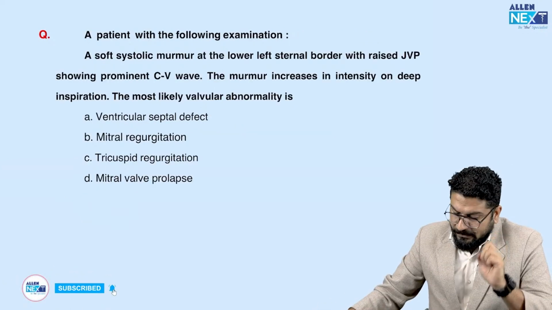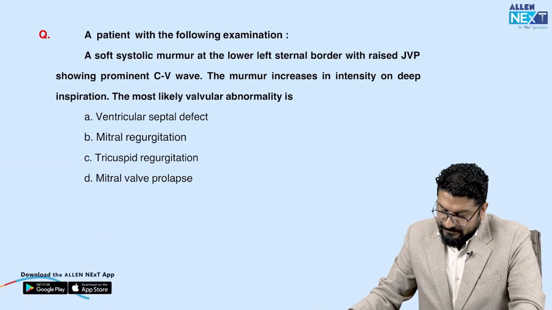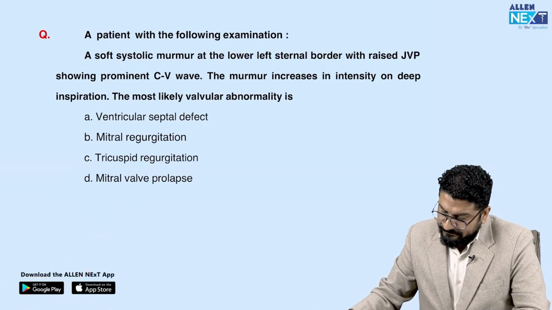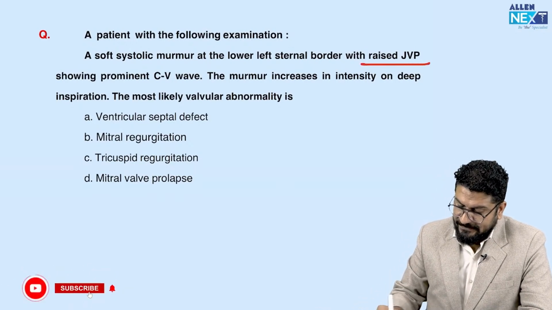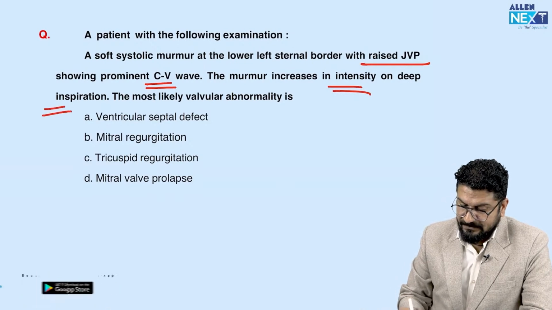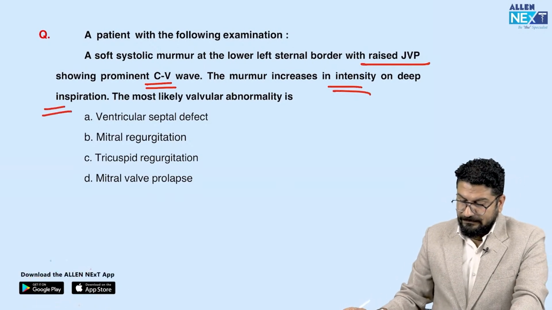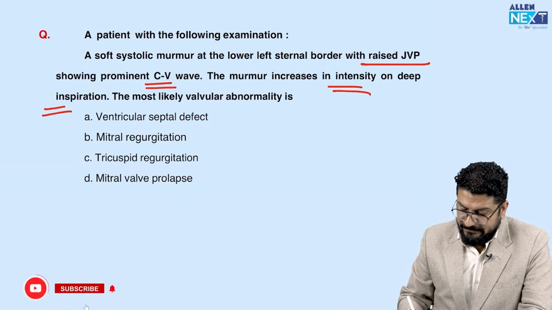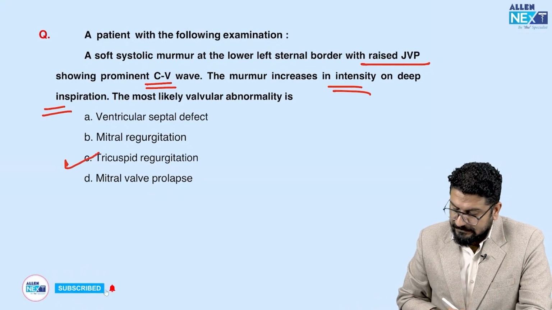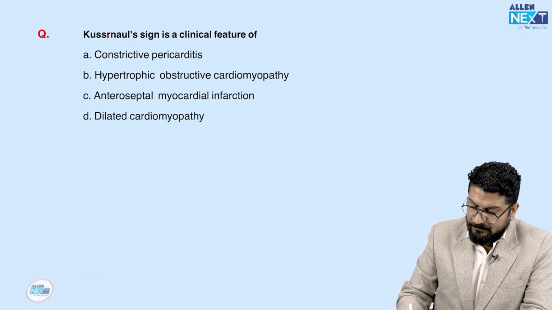A patient with following examination: a soft systolic murmur at the left sternal border with raised JVP, prominent CV wave, murmur increasing in intensity on deep inspiration. What is the most likely diagnosis? So understand again, prominent CV wave is seen in a patient with TR, tricuspid regurgitation. This is Kussmaul.